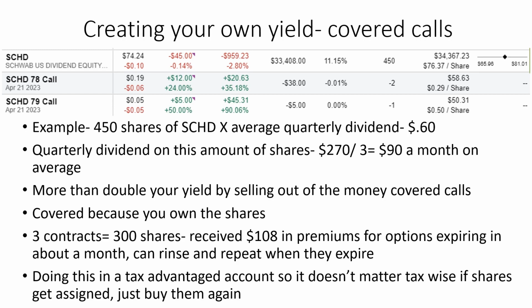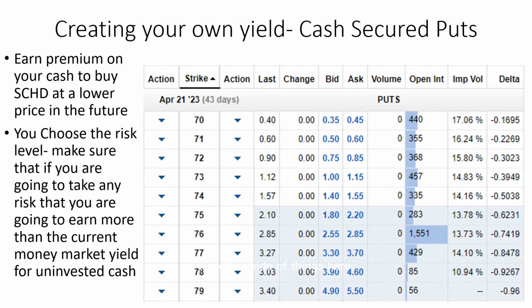If you do this in a tax advantaged account, it doesn't matter tax-wise if your shares get assigned, you just buy them again. On the other side of things, if you have cash that's uninvested, before taking any risk on that money, make sure that you are going to earn more than the current yield on your money market or your sweep account in your brokerage account. So you can earn premium on your cash to buy SCHD at a lower price in the future.